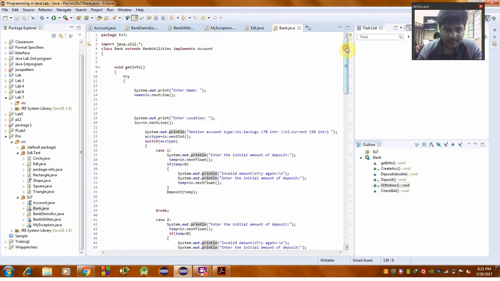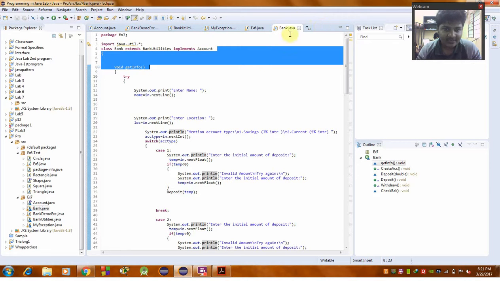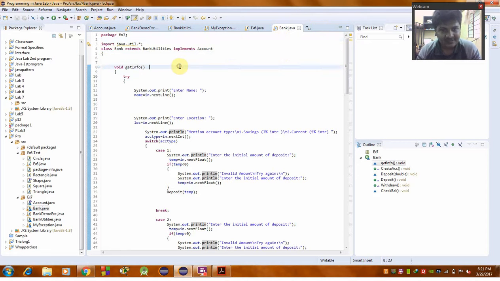Now I am coming to the main program. Now I am using a package import, java.util.*, that is the whole package, not both inner and outer. Class Bank extends BankUtilities implements Account. This is nothing but exception handling. It extends one class and implements another class, that is Account.